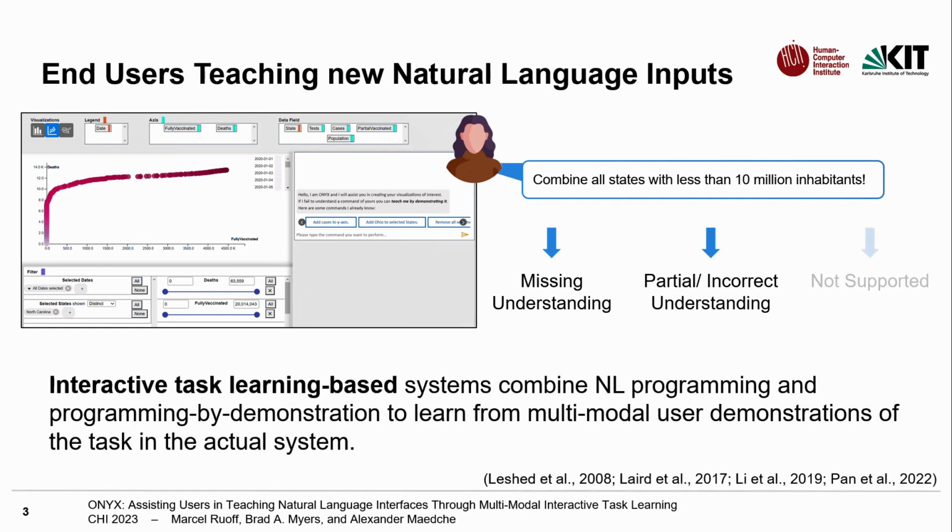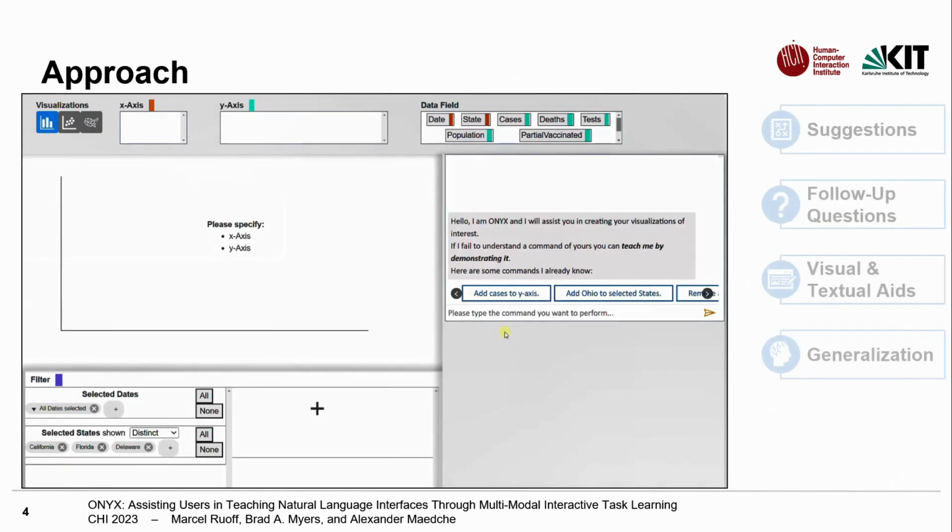Existing studies like SIGCHI or AutoVCI have shown that interactive task learning is a promising approach to learn missing or adapt partial and incorrect understanding. However, the support to users during the demonstration process and the clarification of ambiguities still has potential for improvement. In the following, we show how ONYX implements the features introduced before.